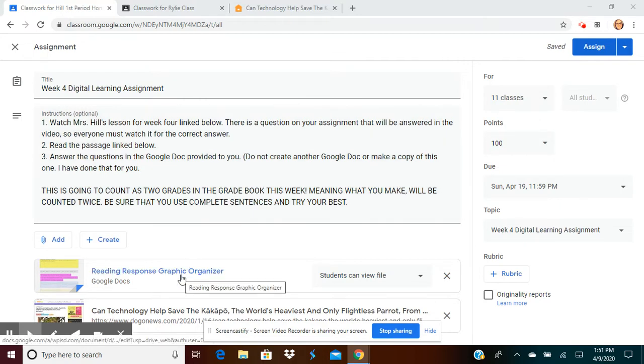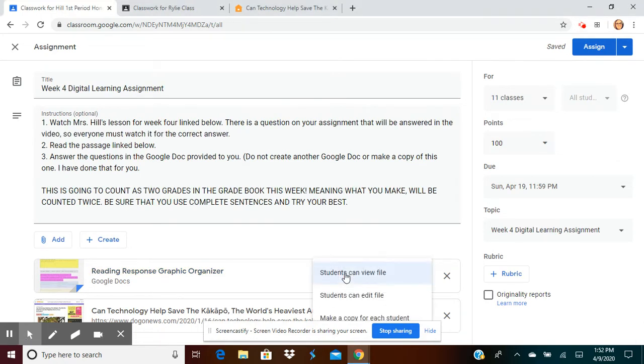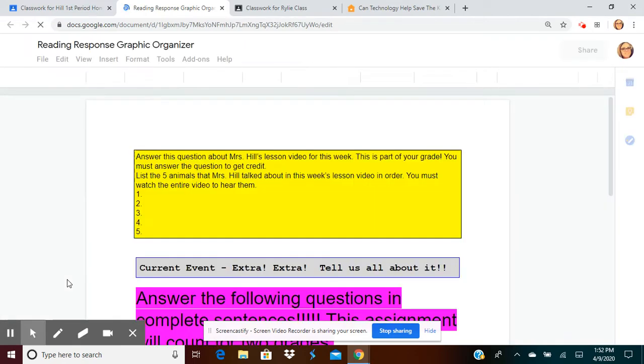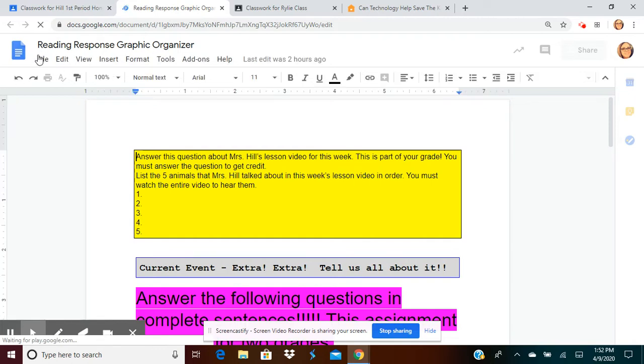Okay, so if you click down here, your reading response graphic organizer. I'm going to give everybody a copy of this. So every single student will have their own copy that will be linked to your Google Classroom. You do not have to make a new copy. Please do not answer the questions on a new document. This document will be created for you on your Google Classroom. When you click on it, it will open up one that says your name and is your copy. So click on the document. It'll open up a copy that looks just like this, only it'll have your name here.